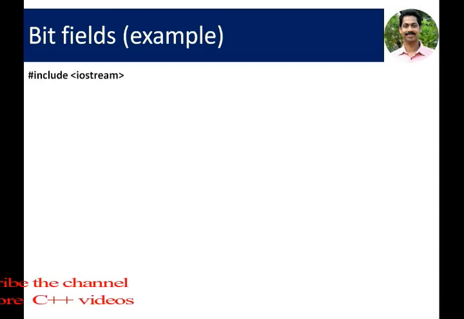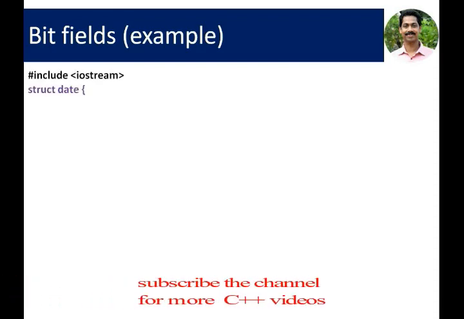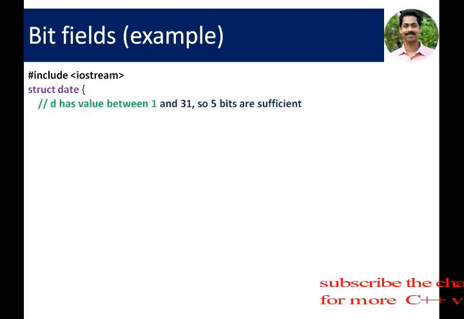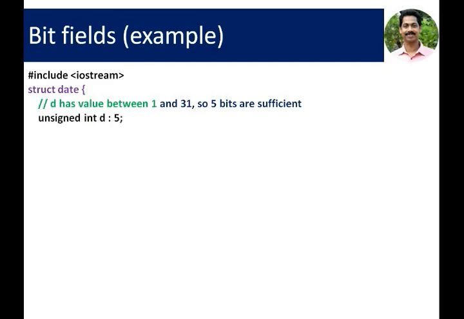The bit fields example: here is a structure definition called date. As you know, a date has 3 components: date, month and year. The value of date is in between 1 and 31. So the maximum value for a date variable is 31. Only 5 bits are sufficient to store a date in computer memory.